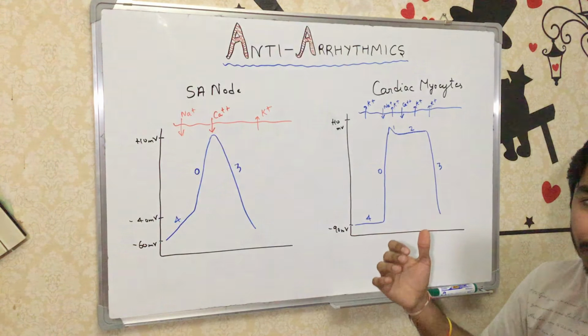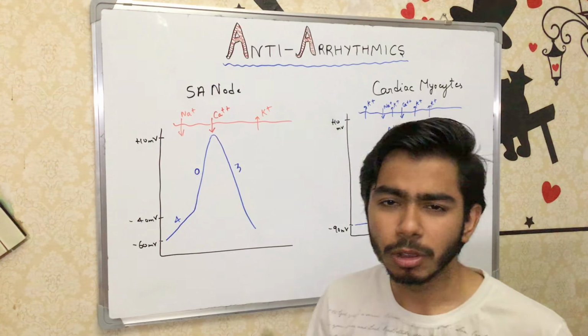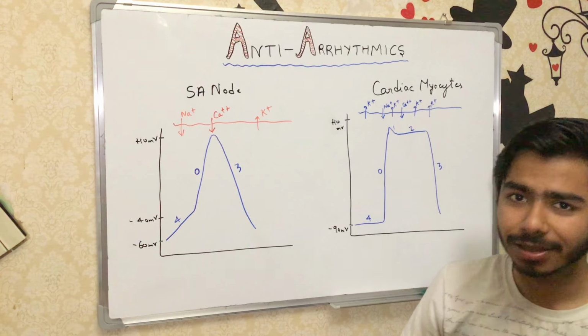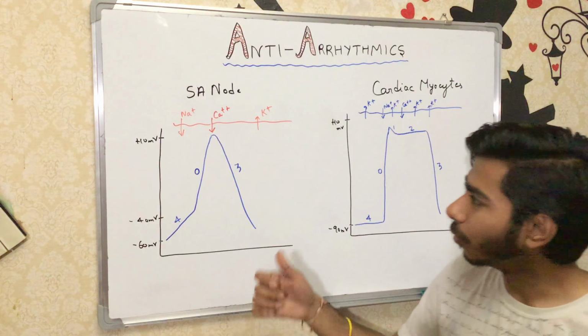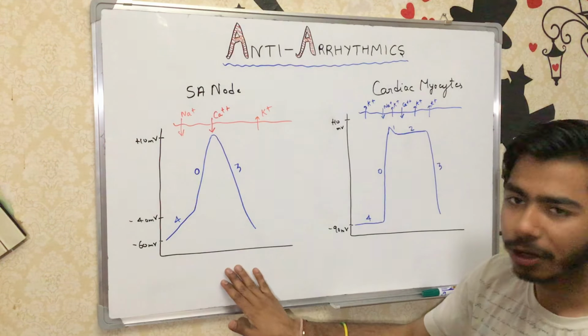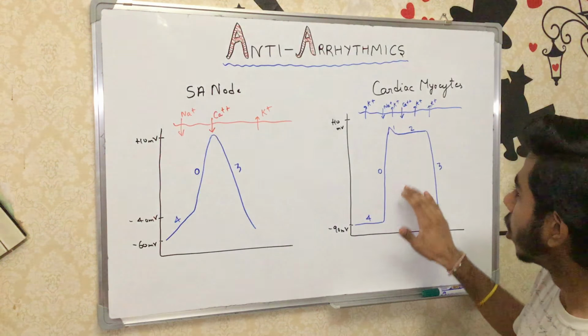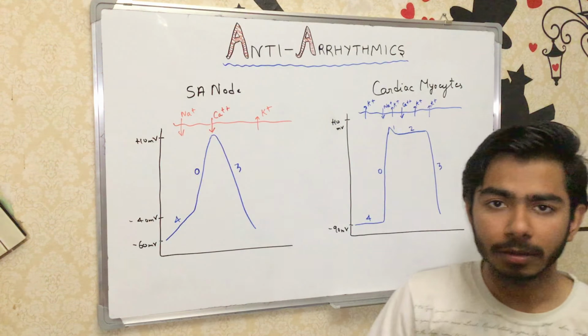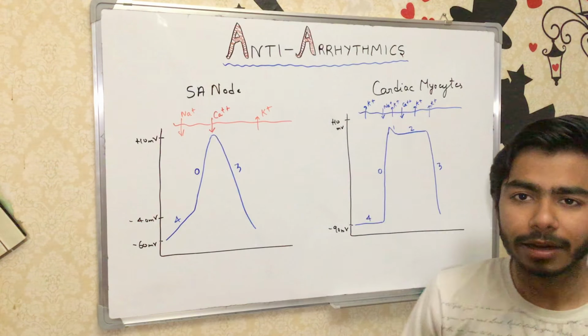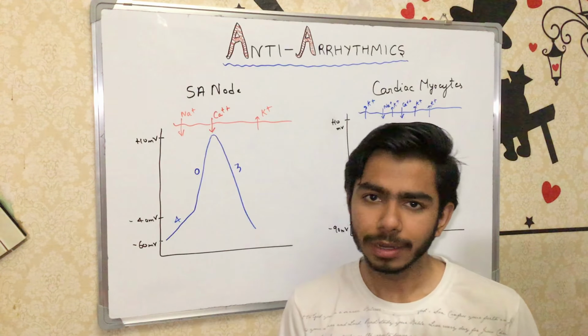This is very important, because whatever drugs we are going to discuss now are working on different phases of the SA node, and they're working on different phases of the cardiac myocytes. So better if you note down these graphs in your notebook, right?